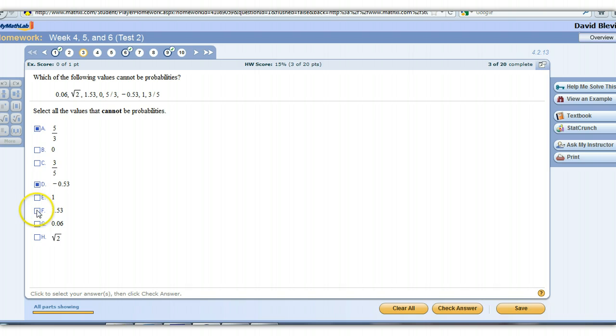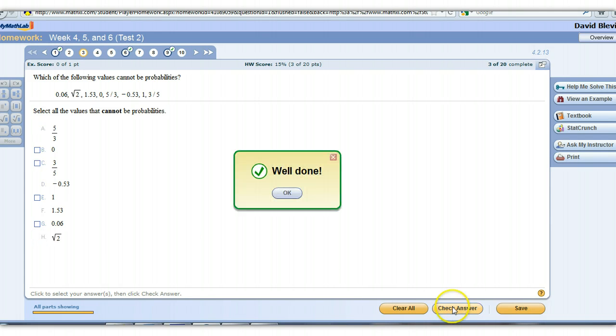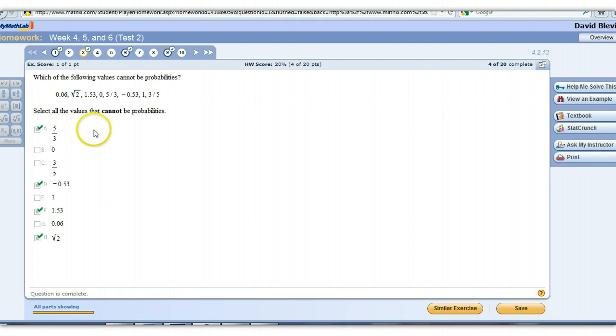1 can be, but again, anything bigger than 1 can't be. Pi over 4 is completely valid, but then the square root of 2 is around 1.4 or something, so it can't be. So those are the 4 values that cannot be a probability. Alright, it's got to be between 0 and 1, so that takes out the negatives, and takes out anything bigger than 1.